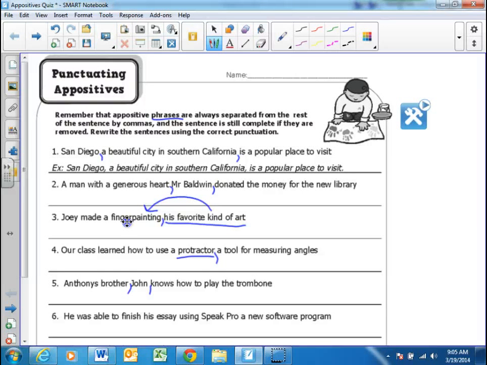Look at number 6. He was able to finish his essay using SpeakPro, a new software program. Let's see if any of our ladies can figure this one out. I saw a few hands on the last one. Number 6, where's the appositive phrase? I'm just going to pick a girl at random, and I bet Lizette knows. Only because you had your hand raised last time. That's why I asked you this time. So where do you think it is? He was able to finish his essay using SpeakPro, a new software program.